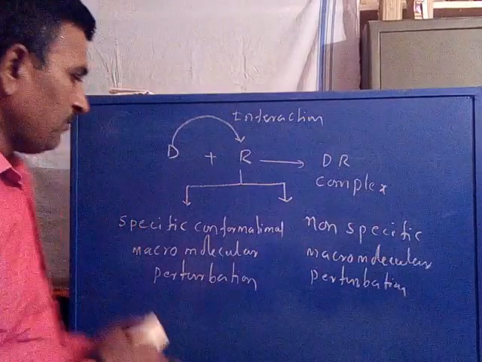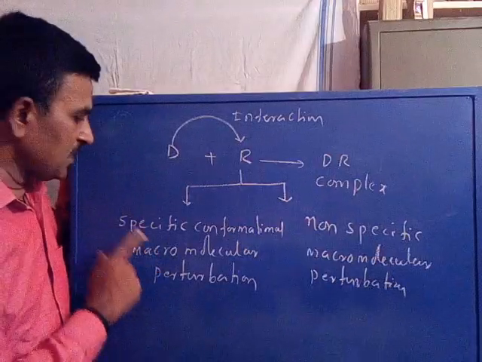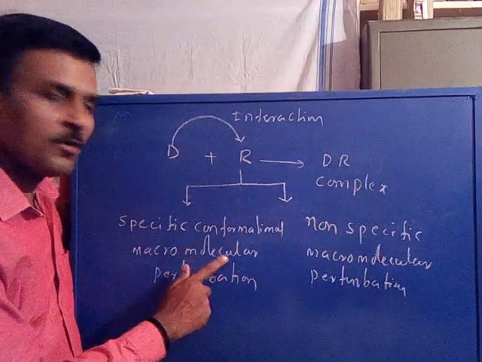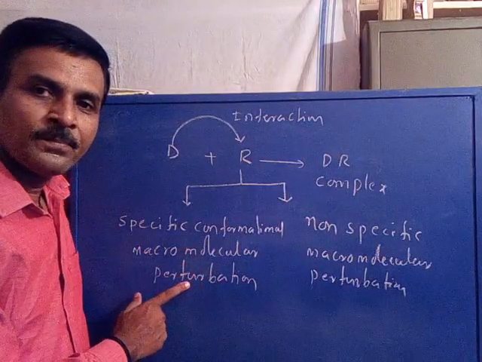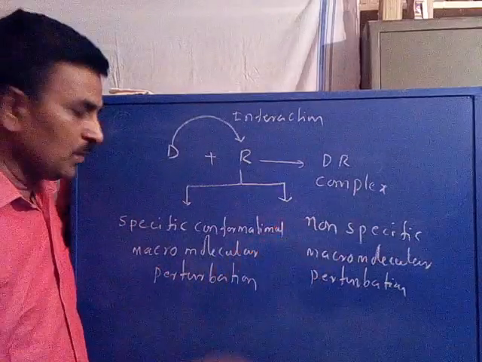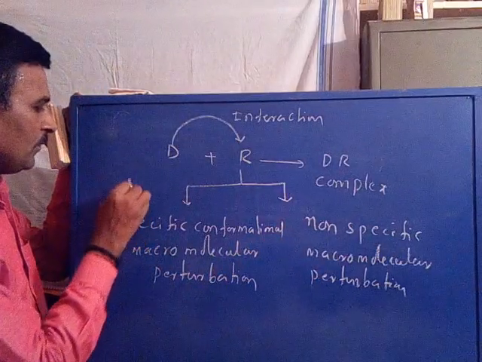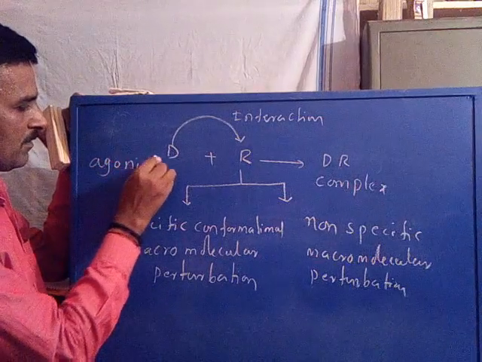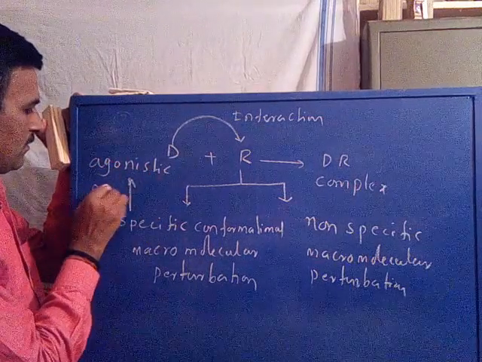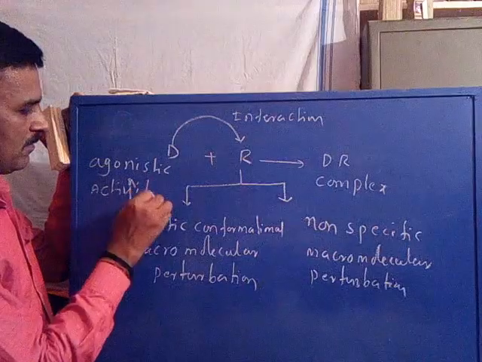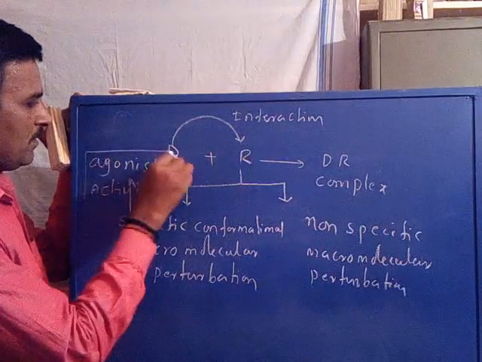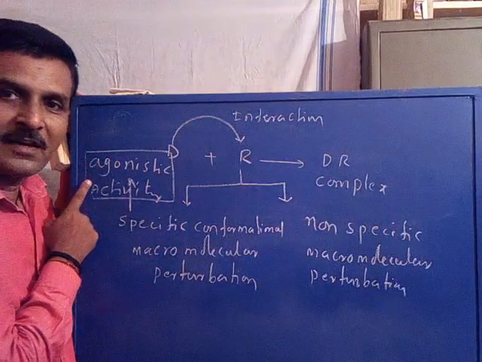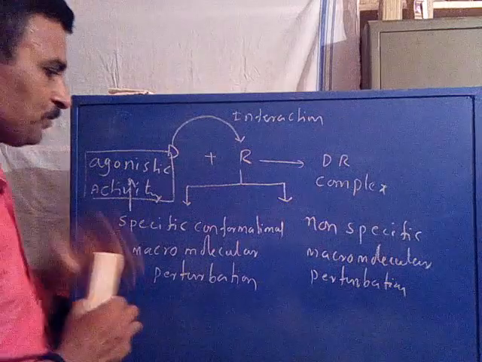Now, the first type of change, the specific conformational macromolecular perturbation, leads to agonistic activity. I can explain later what is agonistic activity.